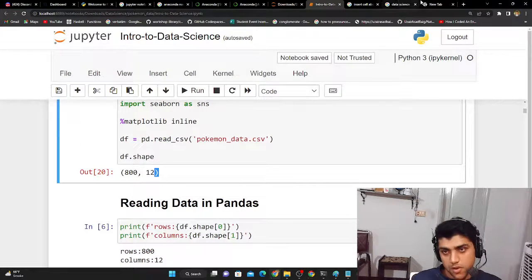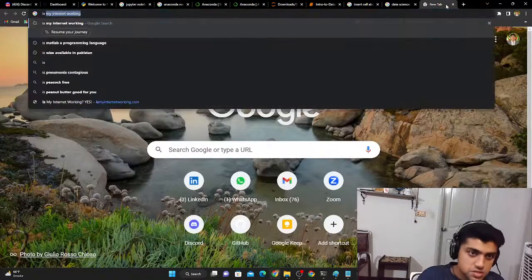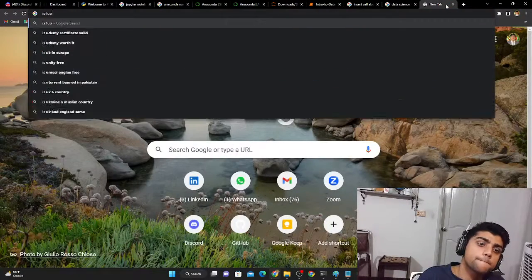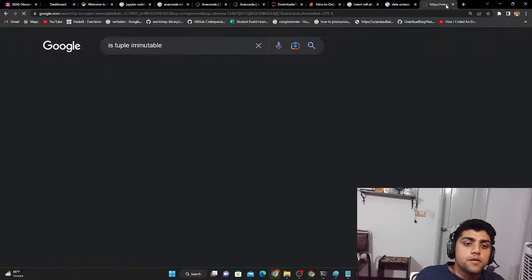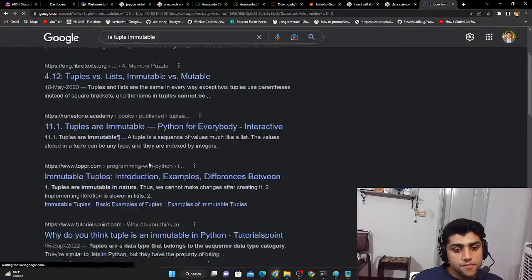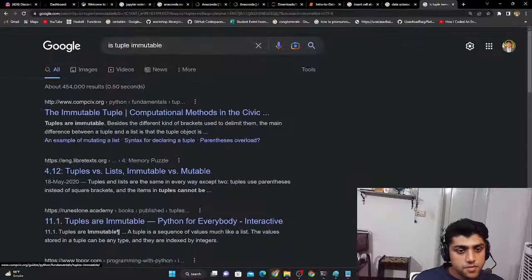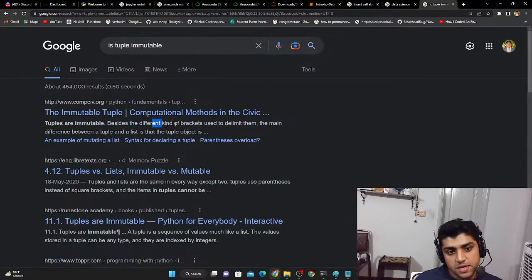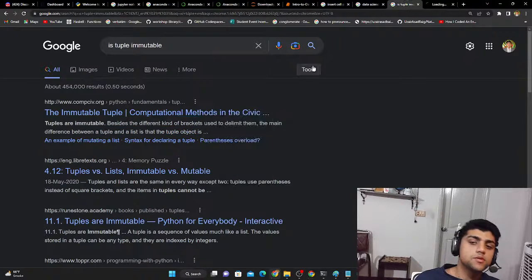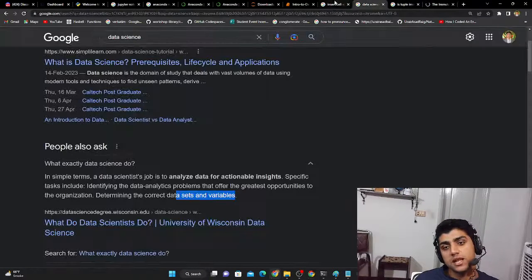Now, immutable meaning, is a tuple immutable? Over here, tuples are immutable besides the different kind of brackets used to delimit them. The main difference between a tuple and a list is that the tuple object is immutable, meaning it's unchangeable. The data cannot be changed.